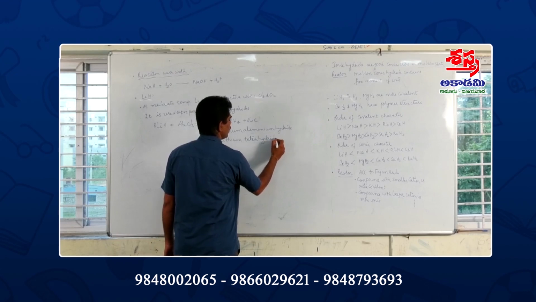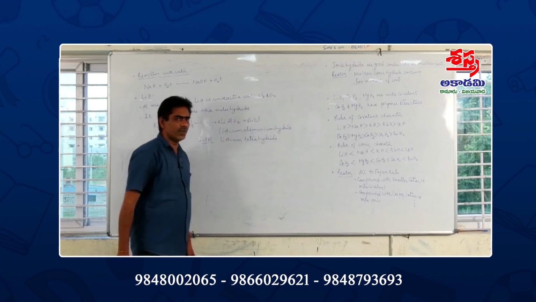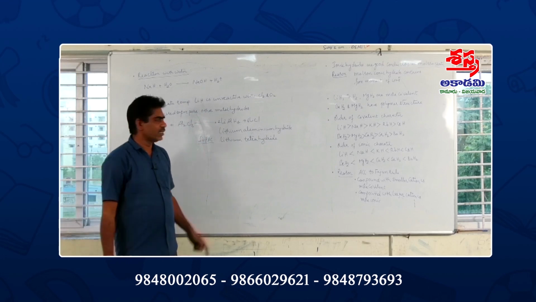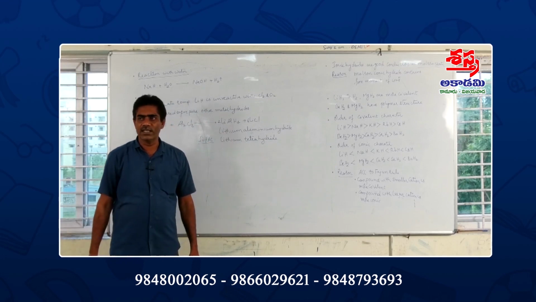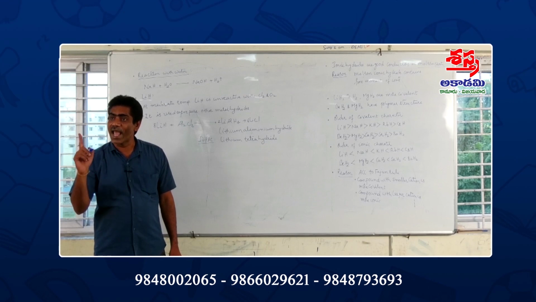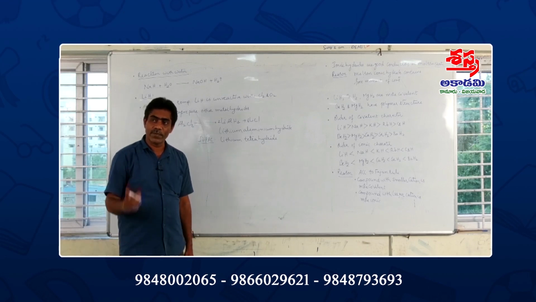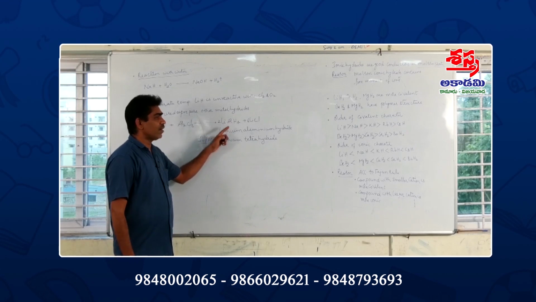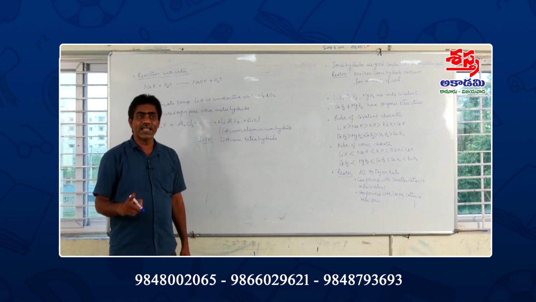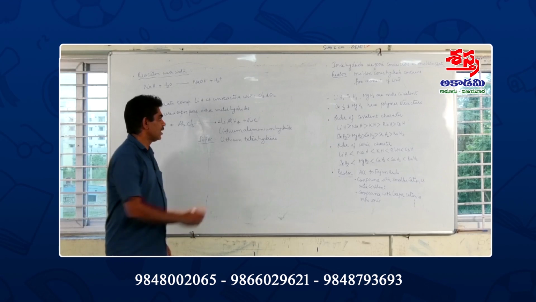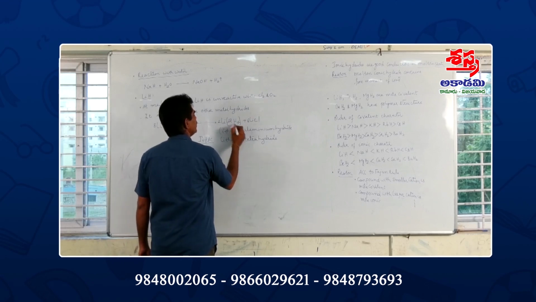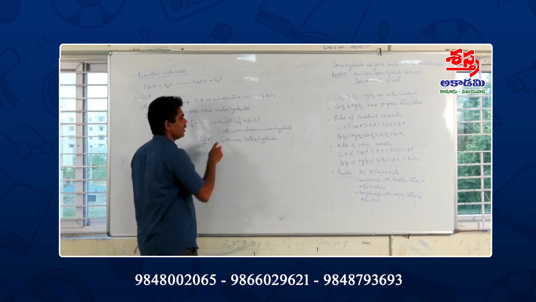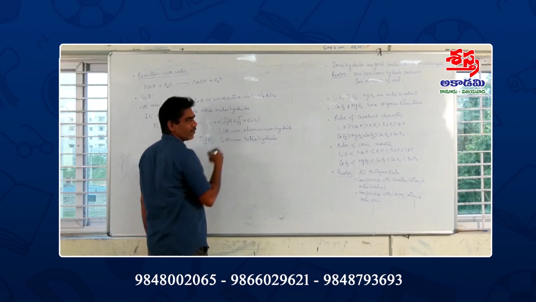hydrido. One more rule in IUPAC naming of complex compounds: if the complex ion is an anion, the name of the metal should end with ATE. Here lithium is a positive ion, AlH4 is a negative ion.